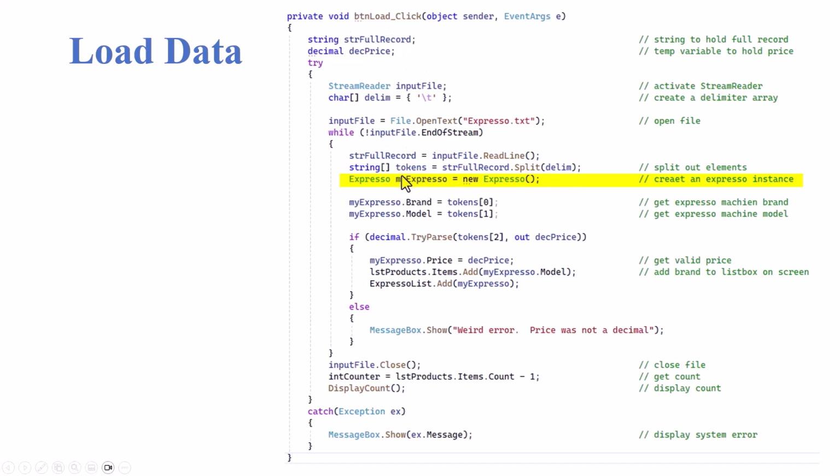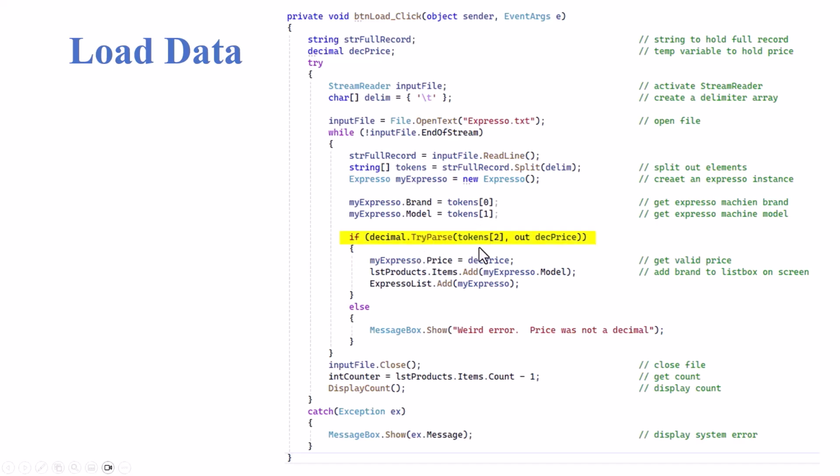It's internal to this guy right here. And once we have this created, we can say myExpresso.brand is equal to token 0. That takes our brand. myExpresso.model is equal to tokens 1. That's our model. And our price is coming in as a string, and we want to make sure it's still a decimal. We could probably just bring it in straight because we know it's a decimal based on our save. But you want to do this just to make sure that it is indeed a decimal variable.